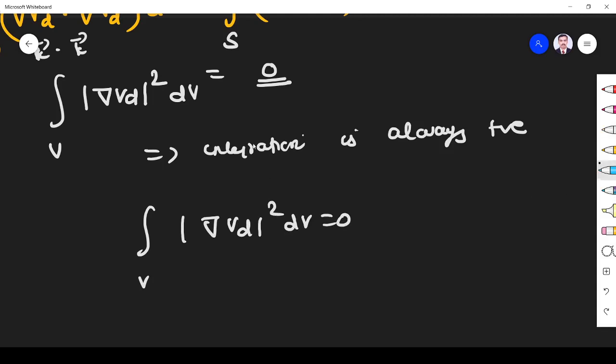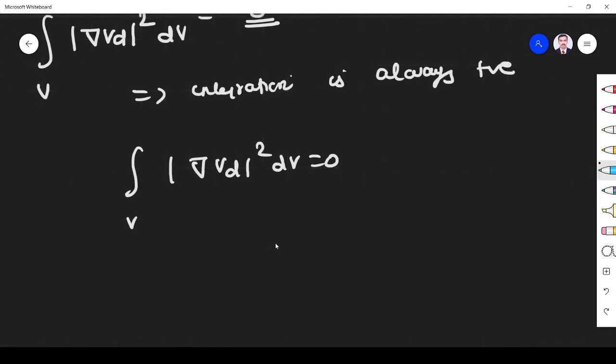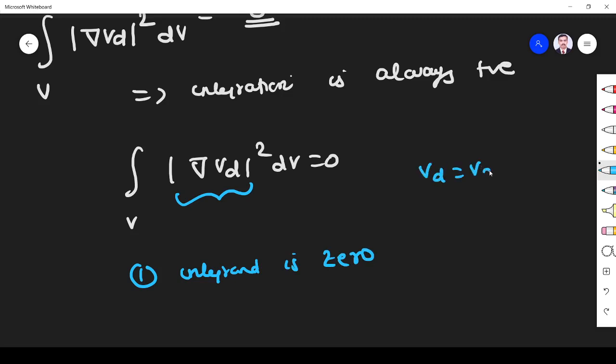One condition is that this integrand must be 0. If the integrand is 0, the right hand side, the answer, will be 0. That is one condition. Integrand 0 means Vd, we know, V2 minus V1. If anything is 0, that won't be a proper way to find the answer, so it must have some other value. What is the other value?